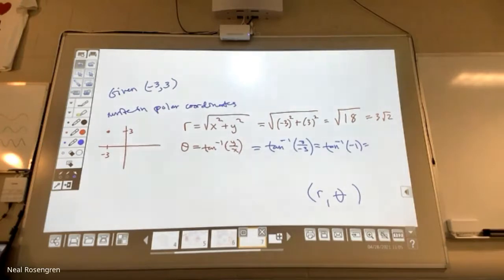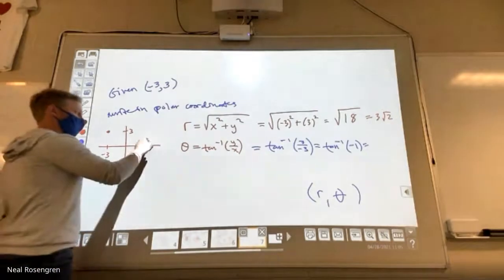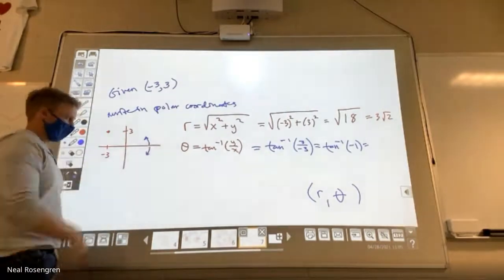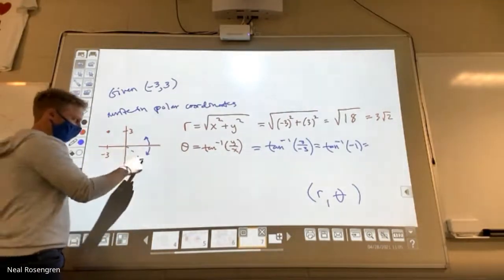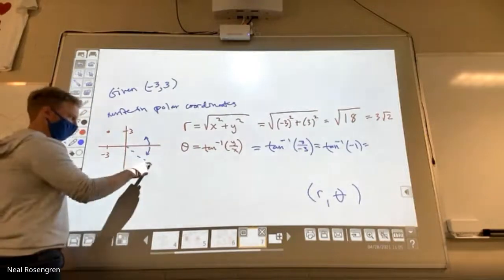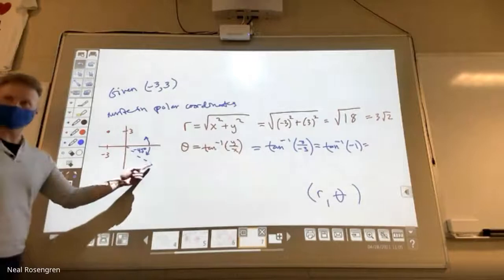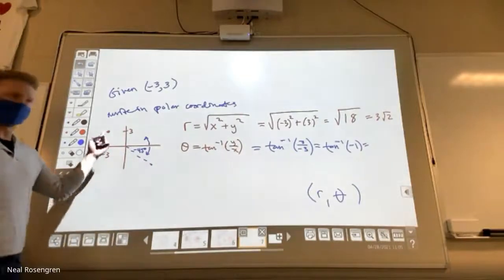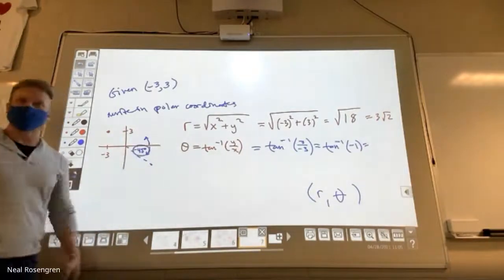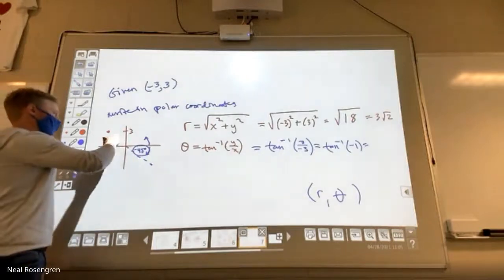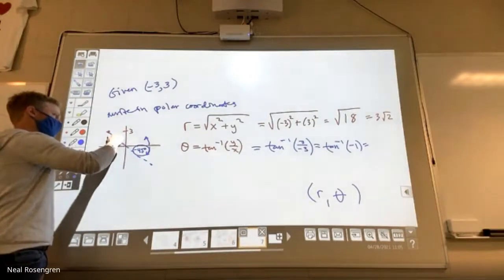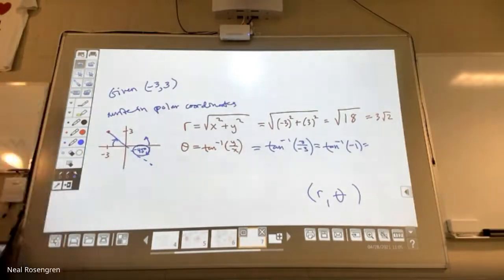What do you get? It's going to give you, remember, the first angle that it runs into. It's going to run you into that angle right there of -45 degrees. Is that where this point is? No, it's over here, but you know what this does? Gives you the reference angle. It tells you how far away from the x-axis you are. You are 45 degrees away from the x-axis. Drawing the picture will help you get there.